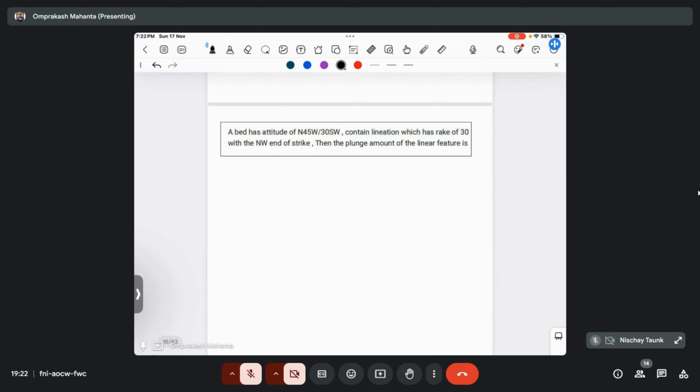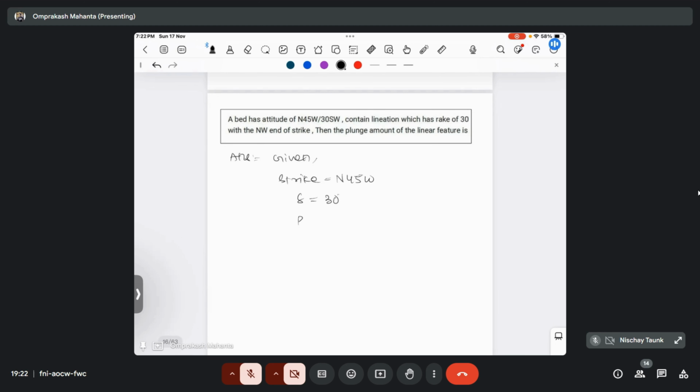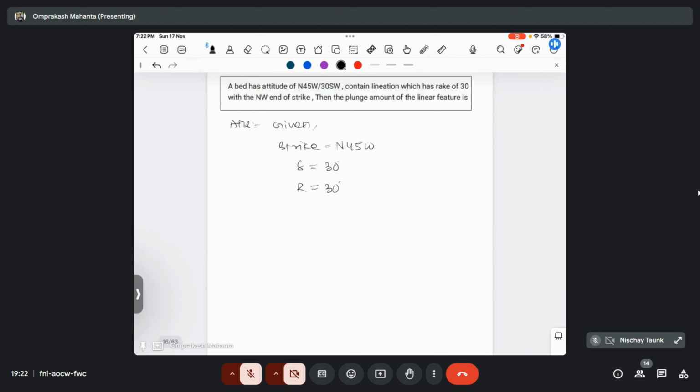Okay. So a bed has attitude of north 45 degree west and dipping 30 degree towards southwest. Linear feature lineation has rake of 30 degree with northwest end of strike. Then what will be the plunge amount of the linear feature? So here, what are the things given? The strike is given as north 45 degree west, the dip amount is given as 30 degree, and the rake is given as 30 degree. And it asks to find out the plunge amount of the linear feature.